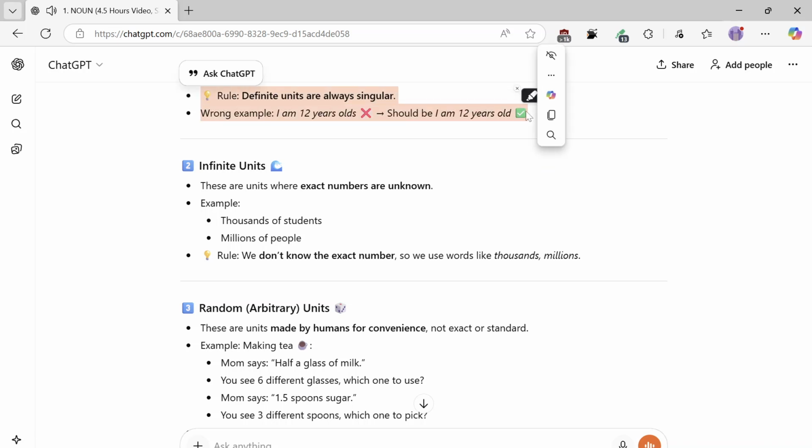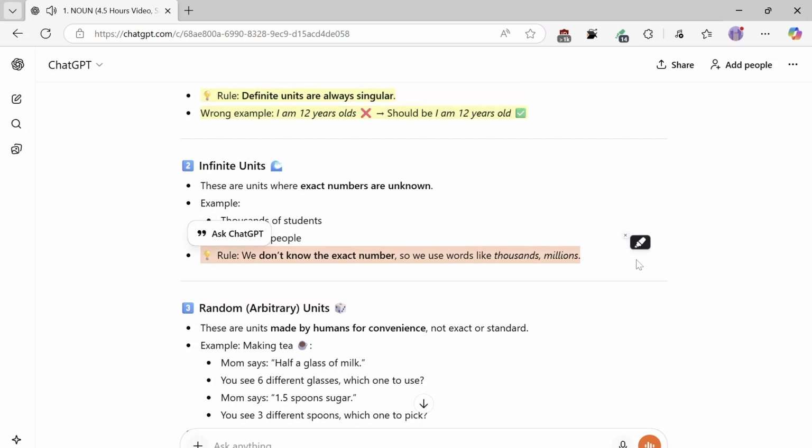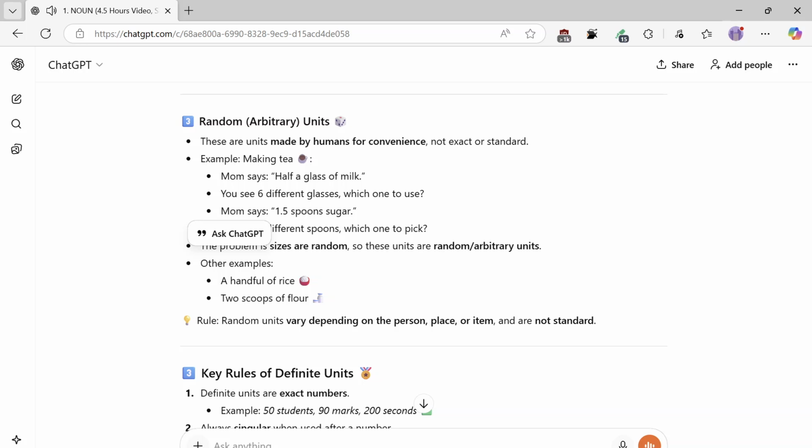Random arbitrary units. These are units made by humans for convenience, not exact or standard. Example: making tea. Mom says, half a glass of milk. You see 6 different glasses. Which one to use? Mom says 1.5 spoons of sugar. You see 3 different spoons. Which one to pick? The problem is the sizes are random, so these are random arbitrary units. Other examples: a handful of rice, 2 scoops of flour. Rule: random units vary depending on the person, place, or item, and are not standard.